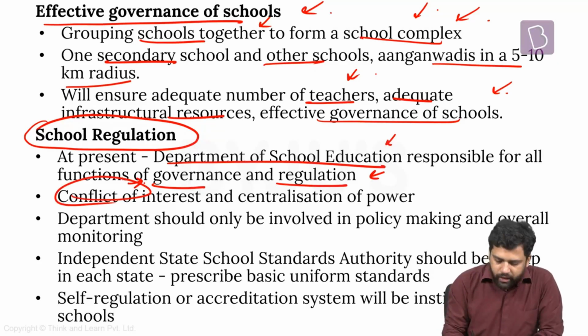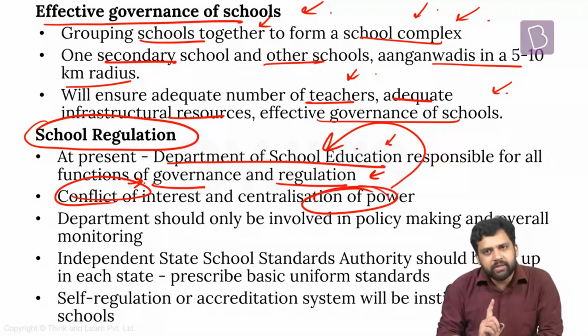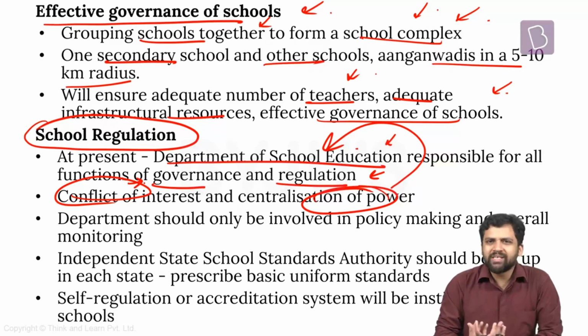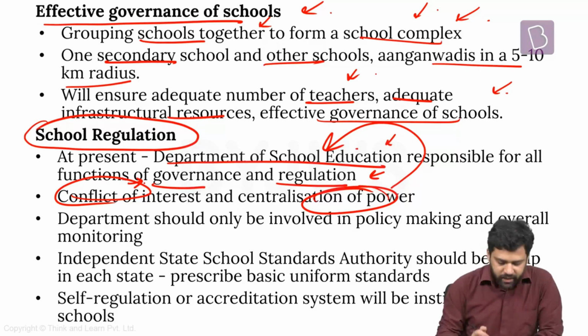All the powers are located within the same body. They are themselves providing education. They are themselves checking whether they are providing it correctly or not. So this is not appropriate. Ideally, someone should provide the services and someone else should independently regulate it. But that has not been happening. So that is the reason the recent policy says that the Department of School Education should only be involved in policy making and overall monitoring.